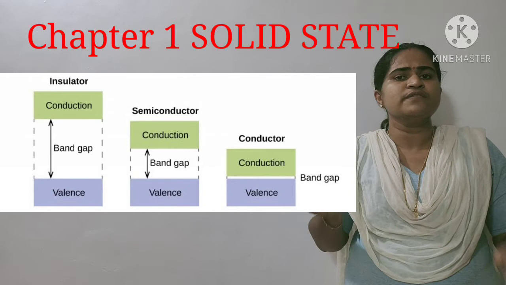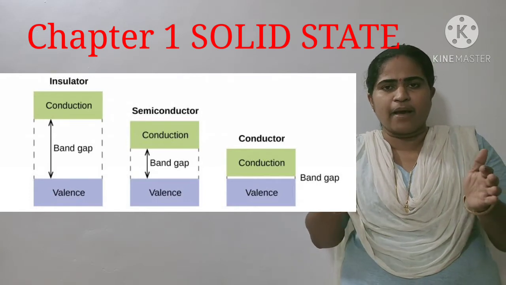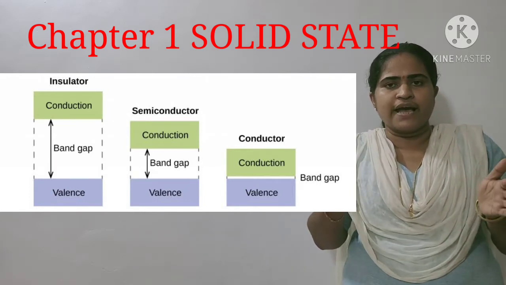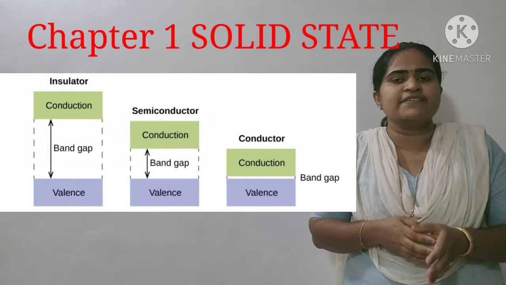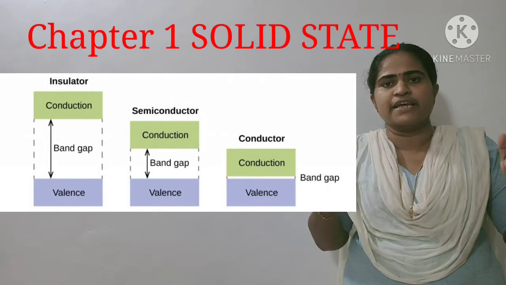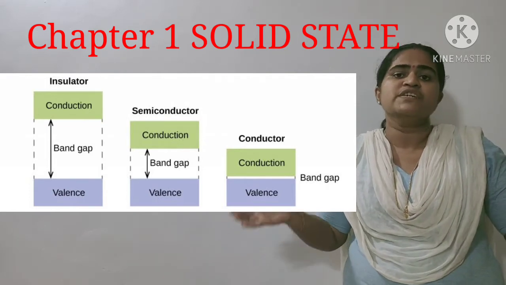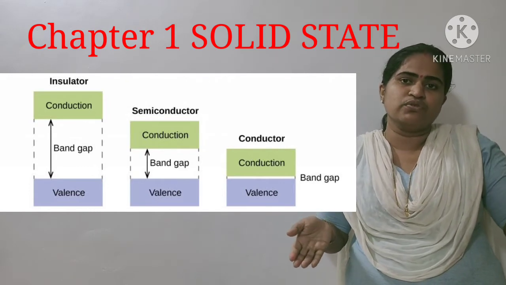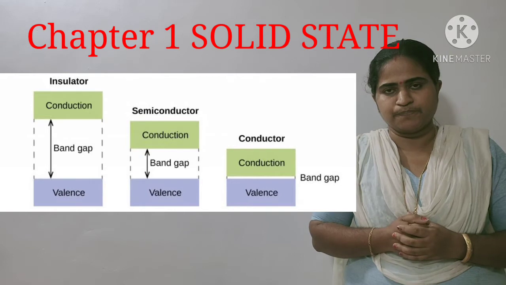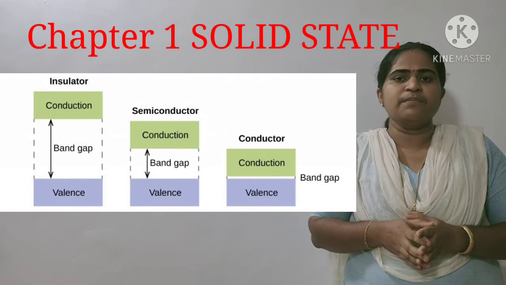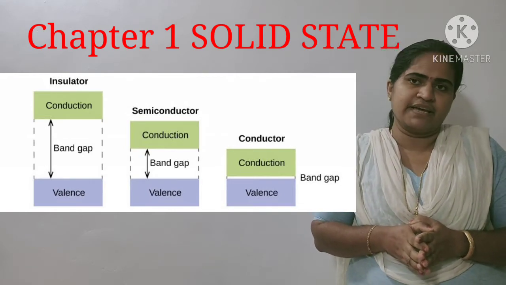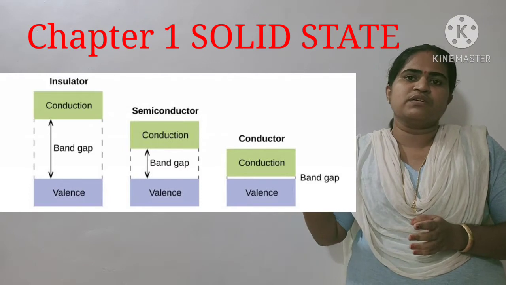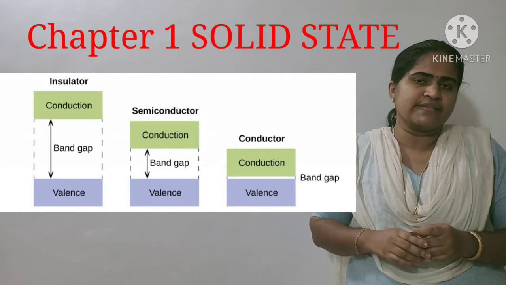In the case of semiconductors, the band gap is a little more than in conductors. But in the case of insulators, the energy gap is very large. So the electrons from the valence band never go to the conduction band. That is the explanation based on band theory, and you must draw the diagram for the exam.